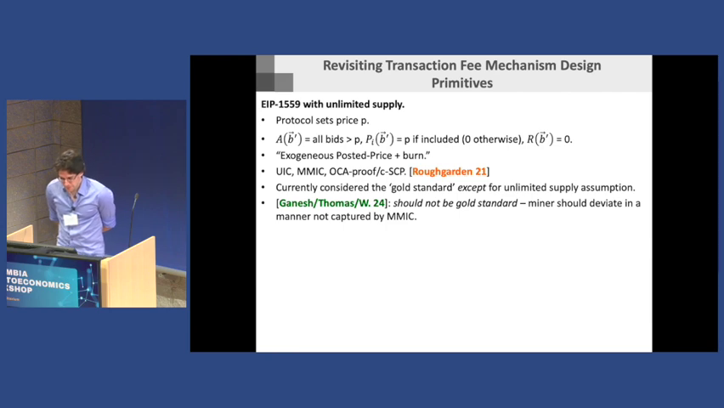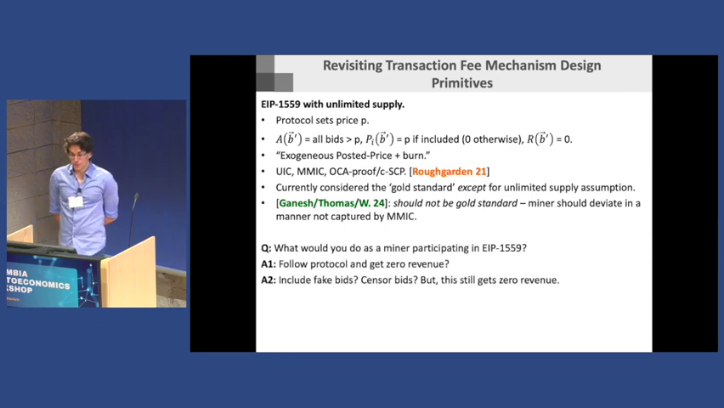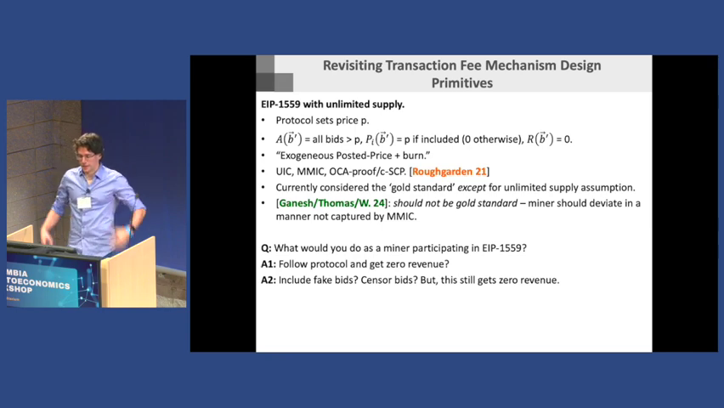Okay, so let me go through what I think is missing from the previous analysis of EIP 1559. And the question I want to ask is, if this were a lecture, I would actually pause for a few minutes and ask you to seriously think about this. Say that you are a miner in EIP 1559. I want to really ask, what would you do?